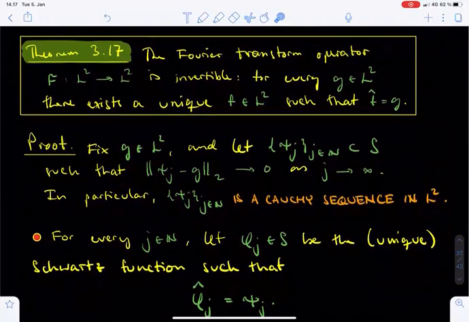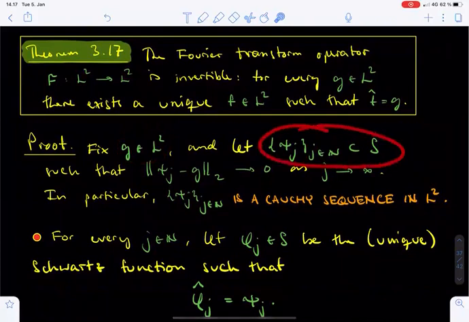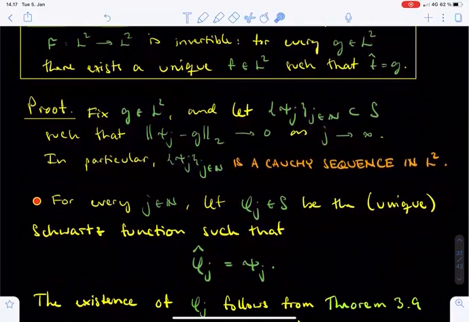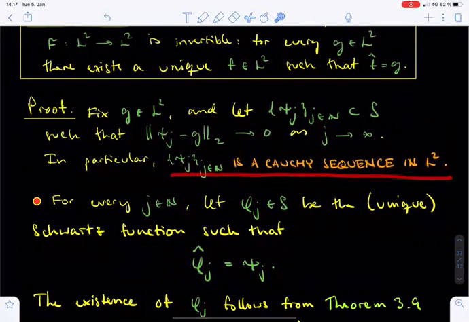To prove Theorem 3.17, fix an L2 function g. Using the density of the Schwarz functions in L2, choose a sequence psi j of Schwarz functions which converge to g in the L2 norm. Any converging sequence is a Cauchy sequence, so in particular the functions psi j form a Cauchy sequence in L2.